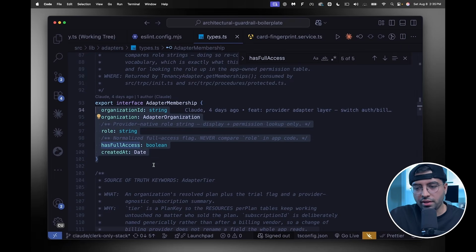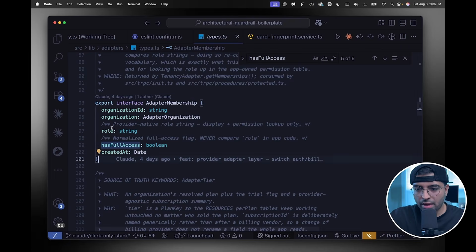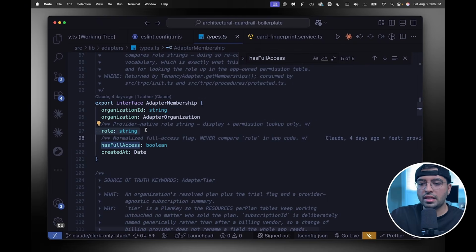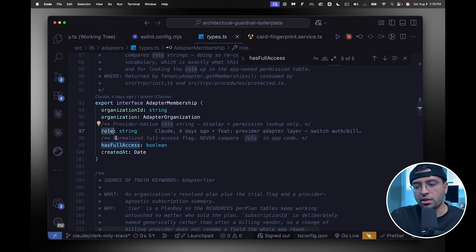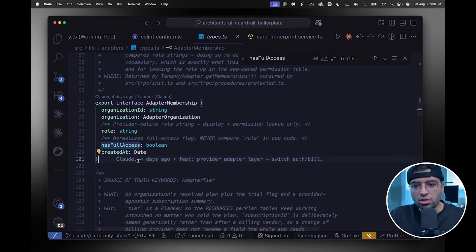So essentially what I did here, guys, is I have this adapter membership, and this adapter membership has a role property on it. This gives us the ability to extend on top of Clerk. That means all Clerk does is handle the authentication itself and the members in the account. But then I have this role property in here and some other helpers in place that actually give it the permissions for that role.